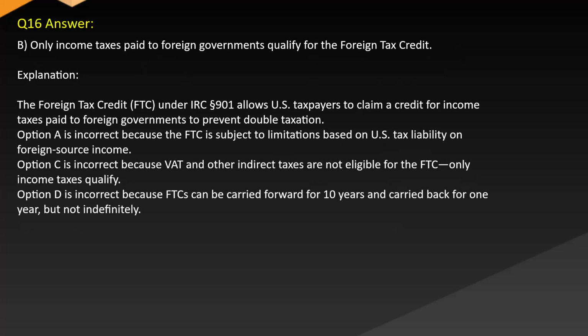Answer: B. Only income taxes paid to foreign governments qualify for the foreign tax credit. Explanation: the foreign tax credit (FTC) under the IRC allows U.S. taxpayers to claim credit for income taxes paid to foreign governments to prevent double taxation. Option A is incorrect because the FTC is subject to limitations based on U.S. tax liability on foreign source income. Option C is incorrect because VAT and other indirect taxes are not eligible for the FTC. Only income taxes qualify. Option D is incorrect because FTCs can be carried forward for 10 years and carried back for 1 year, but not indefinitely.